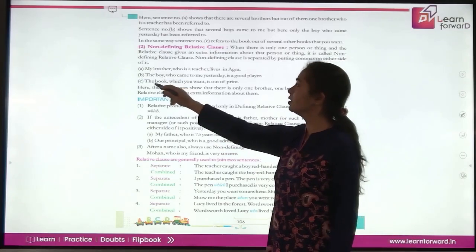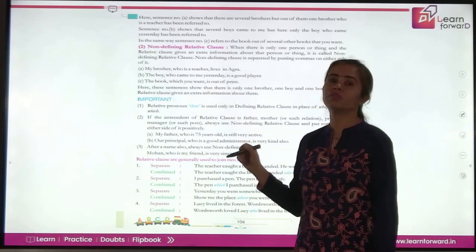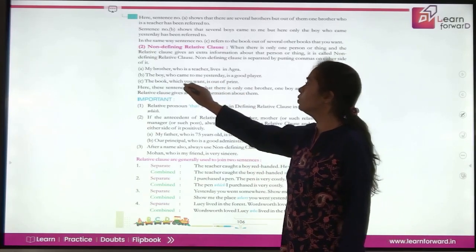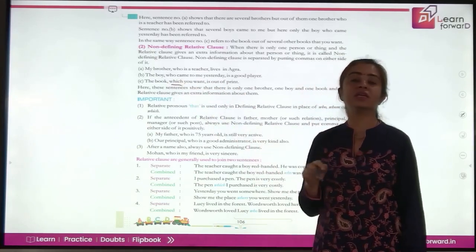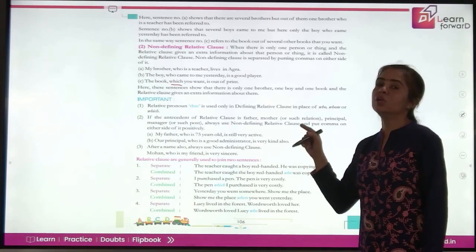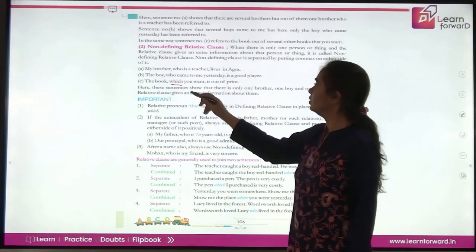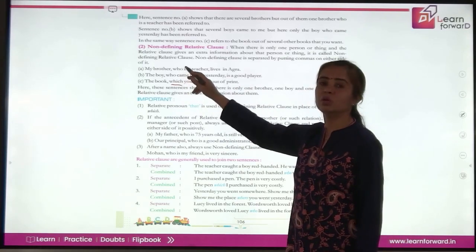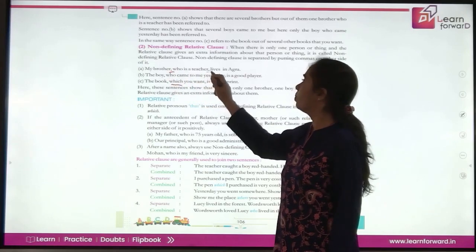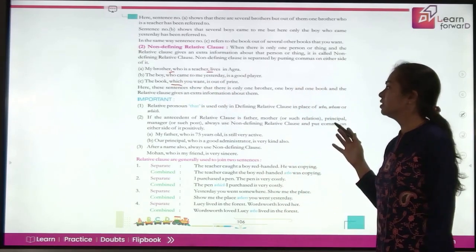Like look at the third sentence, the book which you want is out of print. Here you are using which, but in case of defining relative clauses, you will use the word that. Okay. You just have to note that separating the clauses using commas before and after them is very important.